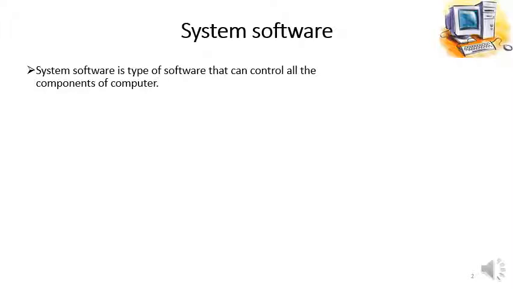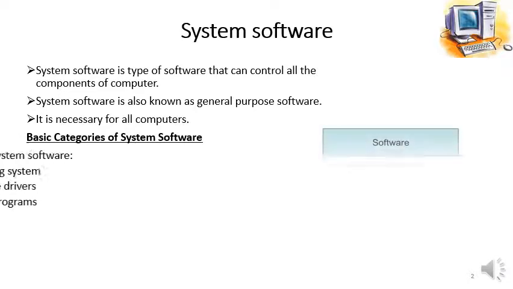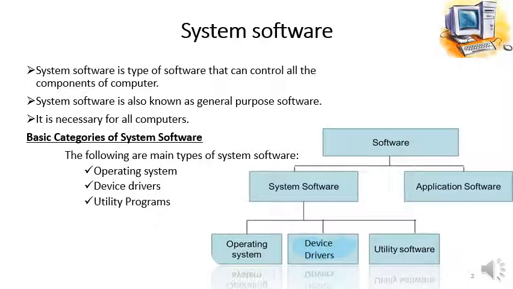System software is a type of software that can control all the components of a computer. System software is also known as general purpose software. It is necessary for all computers. The basic categories of system software are operating system, device drivers, and utility programs. These three are the basic categories or types of system software that we have in our computer.